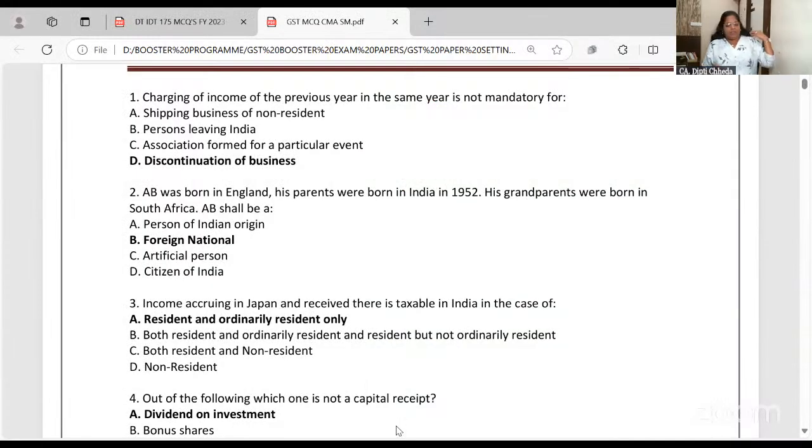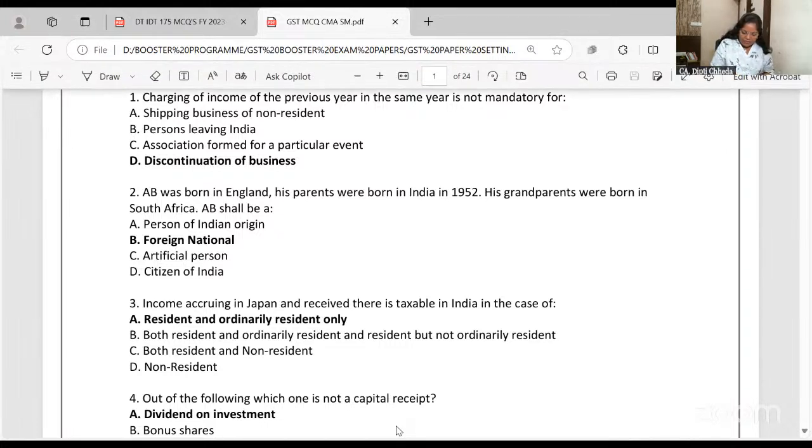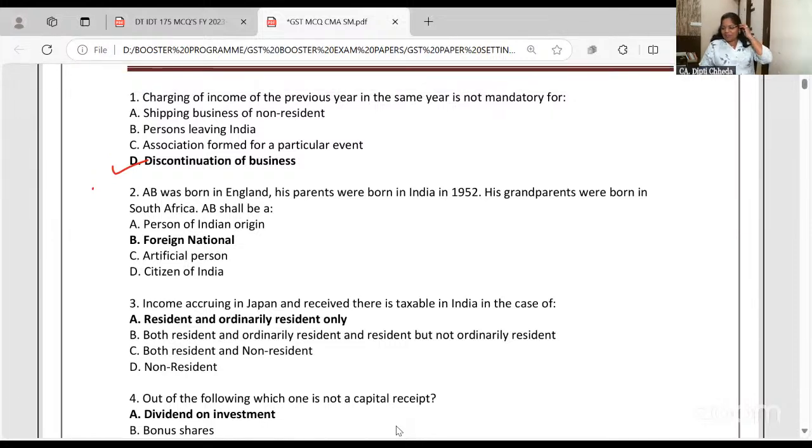Okay, so here we begin with the first MCQ, right? Charging of the income. First we will be doing DT, then IDT. If anyone has any confusion or anything you want to say, please connect with me. Charging of income of the previous year in the same year. It is not mandatory for shipping business, person leaving India, or association formed for a particular purpose, then it is discontinuation of the business. I took the sheet in which the answers are already there in bold.